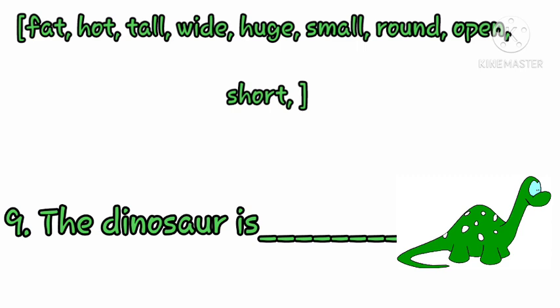Now this is our last sentence, number 9. So look at it. The dinosaur is dash. The dinosaur is dash. Look at the picture and I know you have already guessed the answer. So write it down quickly.